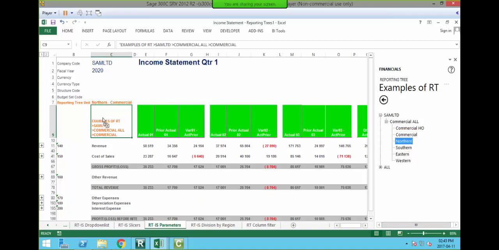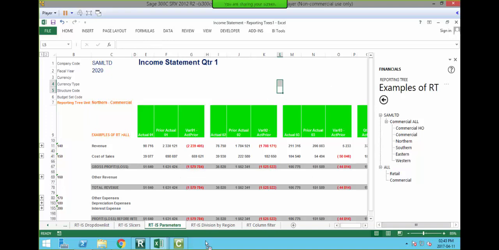I can pull in the northern, the western, and if I wanted to group them, okay, if I had my retail and my commercial, but I wanted to report just on those two particular divisions, I can then select my all, which is my parent node, and click and drag it into that cell, and then it'll give me a sum of both my retail and my commercial segments.